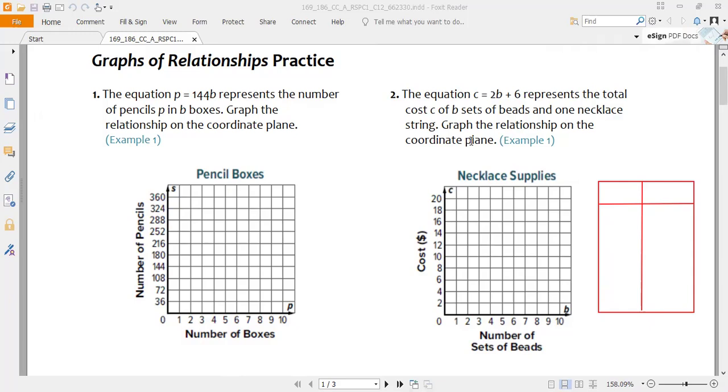So if you want to make the graph, you need a table. This is sure. Second, if we look at the graph, we have been given the number of sets of beads. This is an independent number or independent variable. We have to select the values here. You can see here the number of beads are 0 1 2 3 4 and so on. And here the cost: if you have 0 beads, how much will be the cost? If you have 1 bead, how much will be the cost? And 2, we have to find it. So how will we find it? We have to make the table.